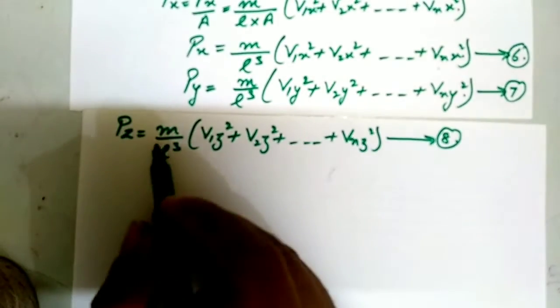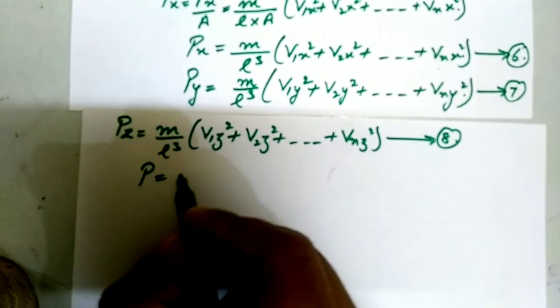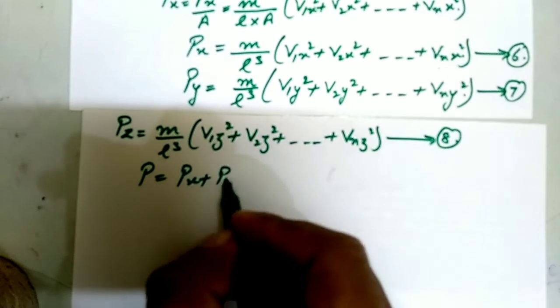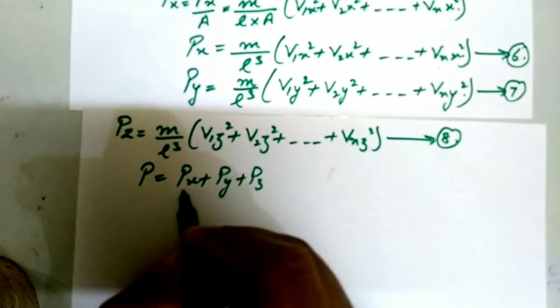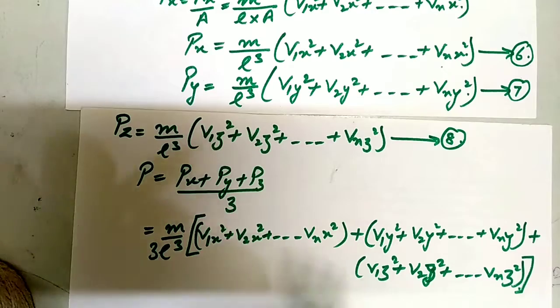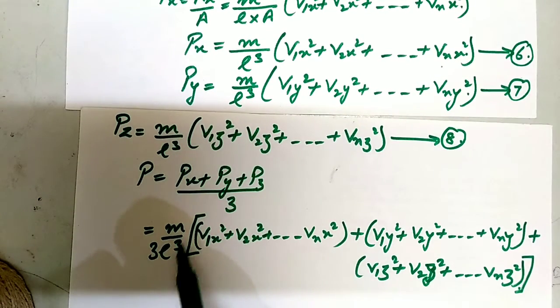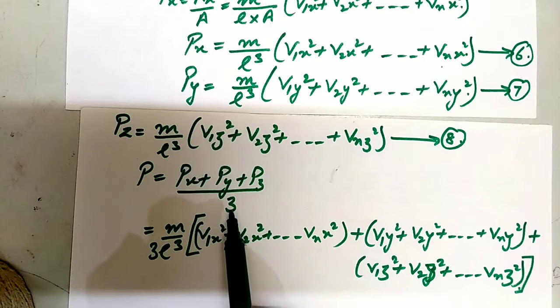So the average pressure along the three axes is given by P is equal to Px plus Py plus Pz by 3. Putting the values of Px, Py and Pz, m upon L cube is common and 3 is here.